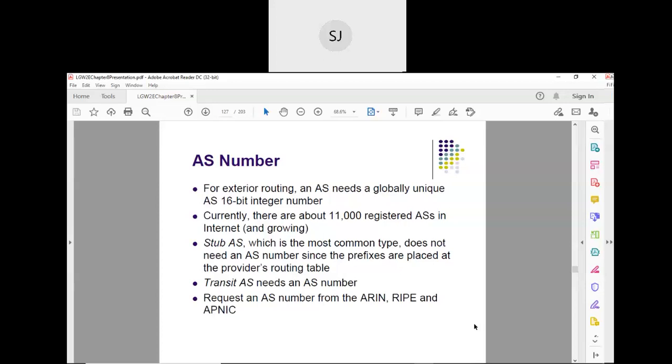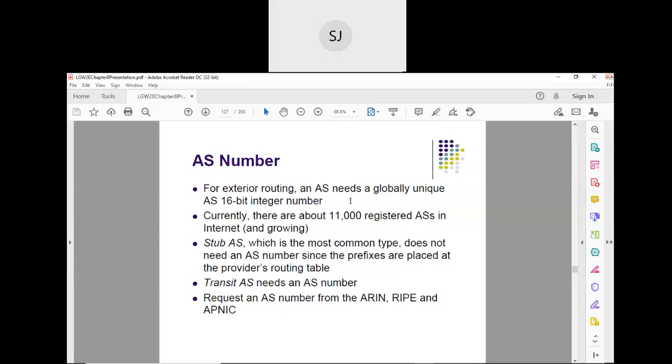Now, the number of autonomous systems may be less as compared to the number of hosts, because a single autonomous system may contain several networks and several hosts. As such, the number of autonomous systems in the whole world is still not that high. Currently, the total number of registered autonomous systems across the whole globe, across the whole internet, is 11,000.